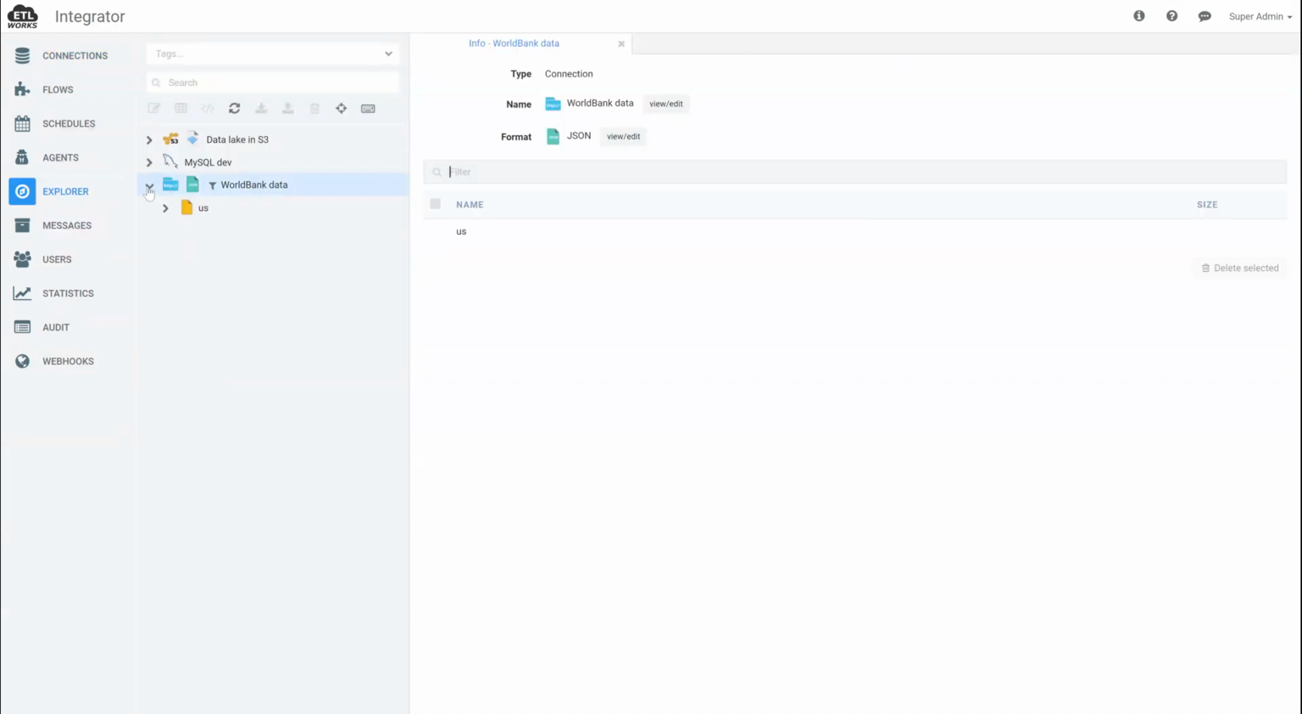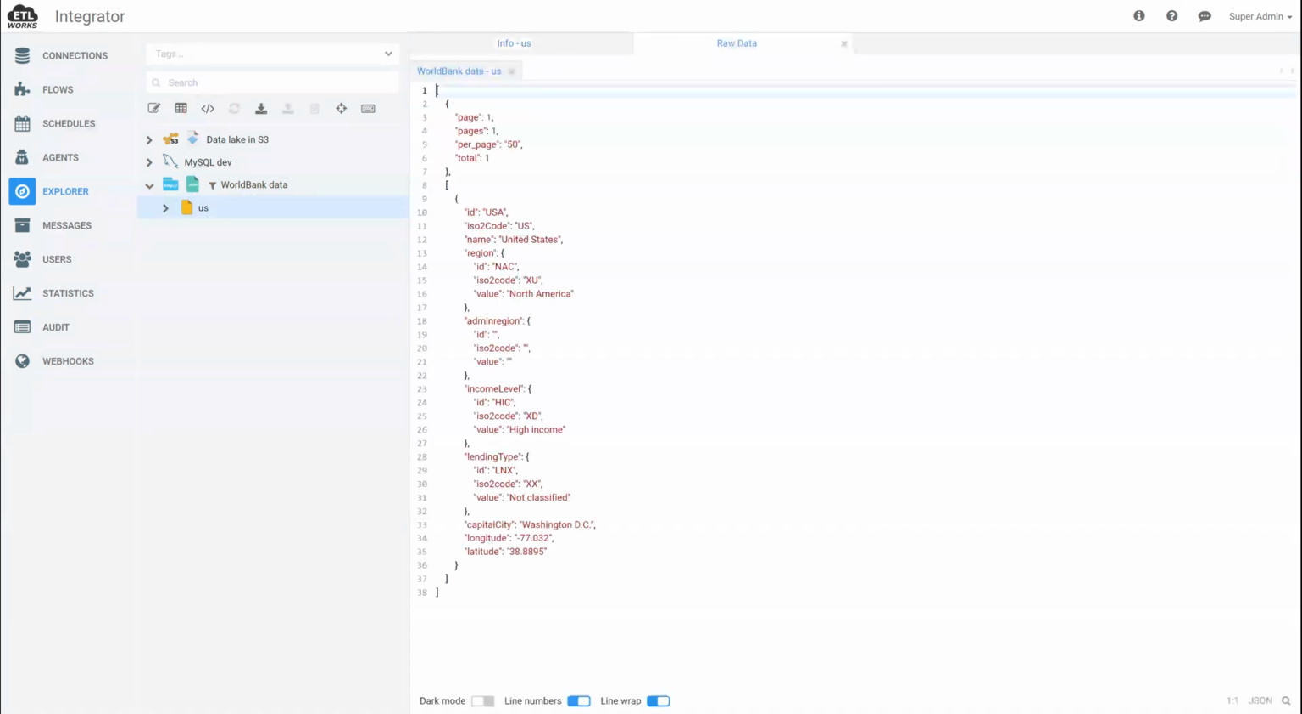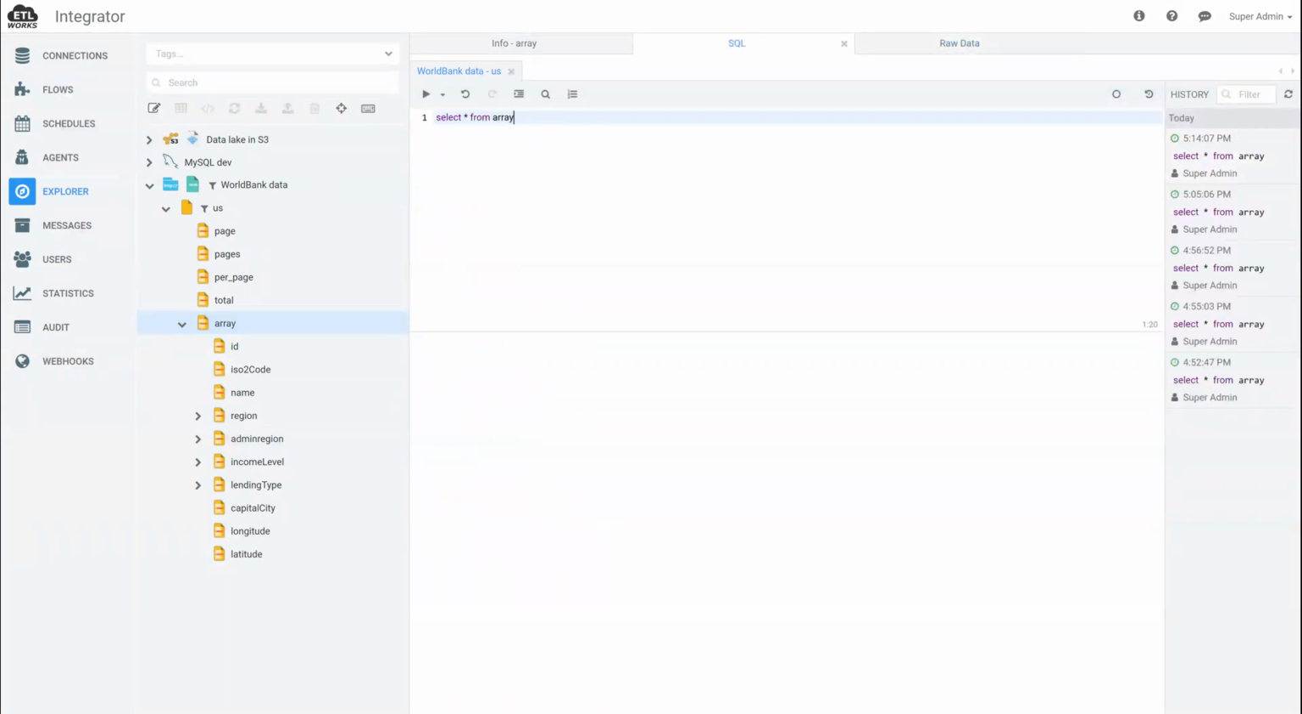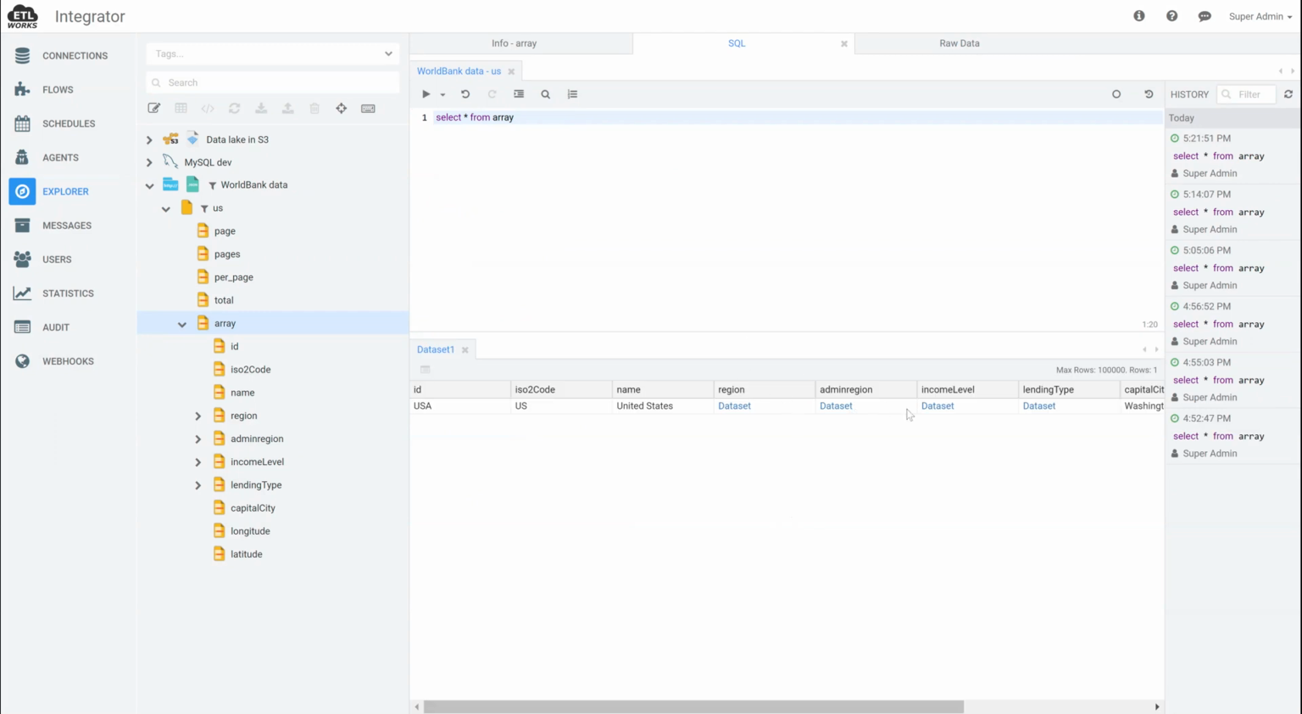So I'm going to switch to Explorer, and I'm going to query the data. So as you can see, it's quite a complex nested document. If we continue exploring the data, we will see that the majority of the actual data is stored under the array node in this JSON document. So we're going to use SQL to make it more flat. Here we go. So it's now kind of flat, still has some nested nodes, but we will deal with this later. So let's remember this query. We're going to use it later.